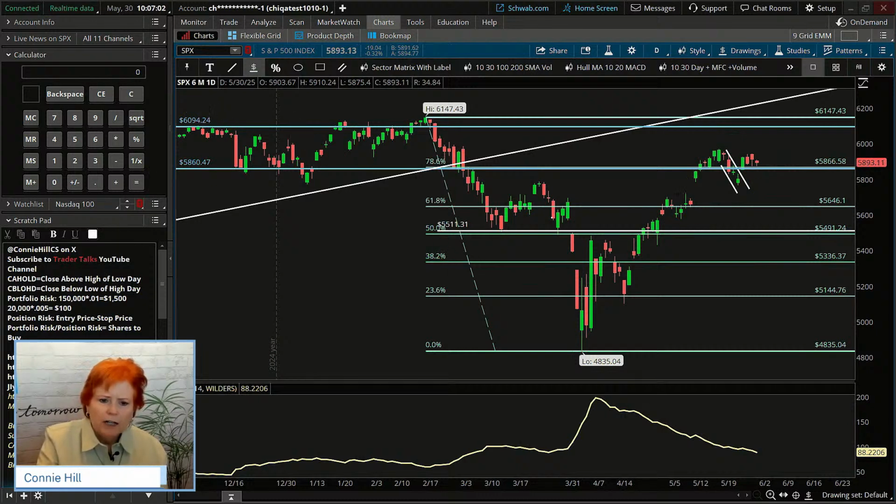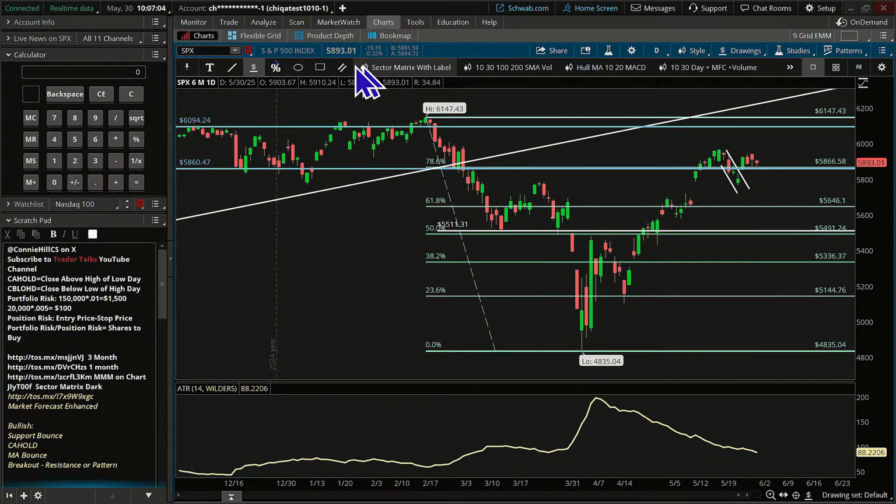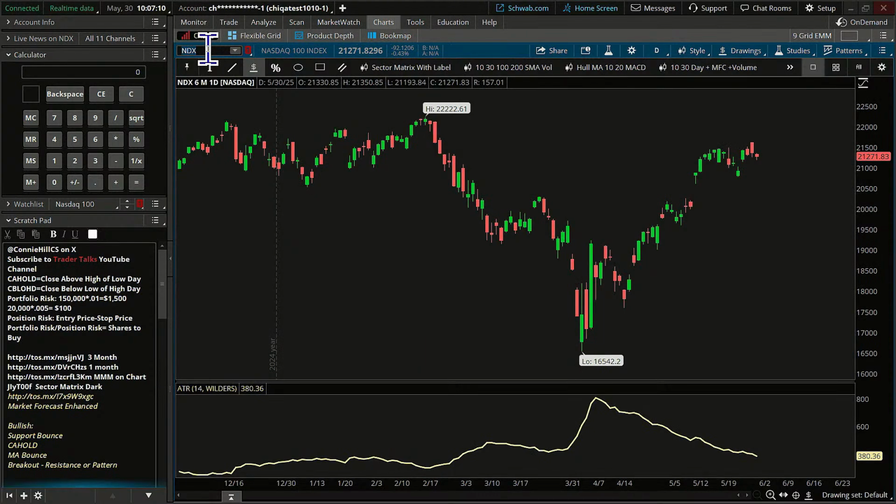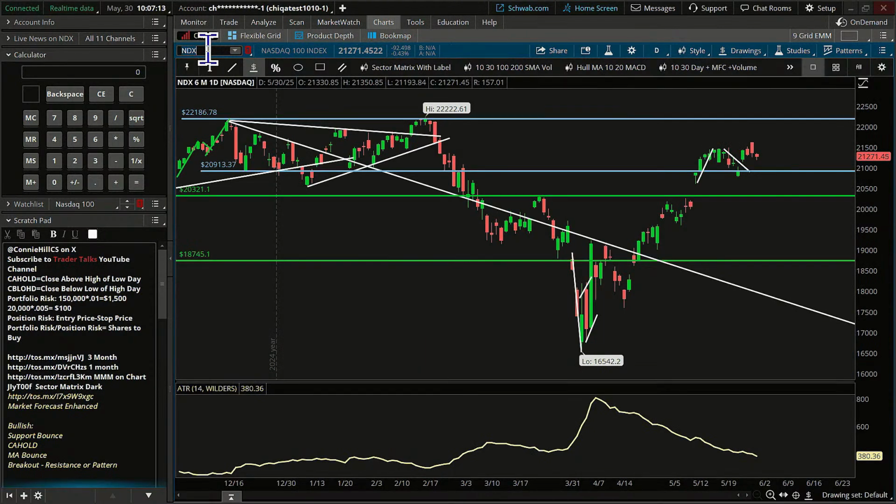Now, let's come over and take a look at the NASDAQ. Right now, the SPX is down 0.3%. It's kind of been in that range all morning. If we look at the NDX here, we see a similar story with a lot fewer lines on it, but just this idea that it's been in a sideways pattern. When we see that in the indexes, we typically see a lot of it in different stocks. It doesn't mean all the stocks are going to look that way, but it might persuade what strategies we consider pursuing here today.